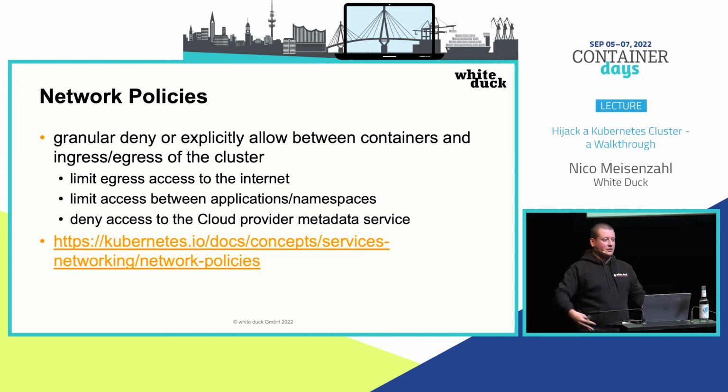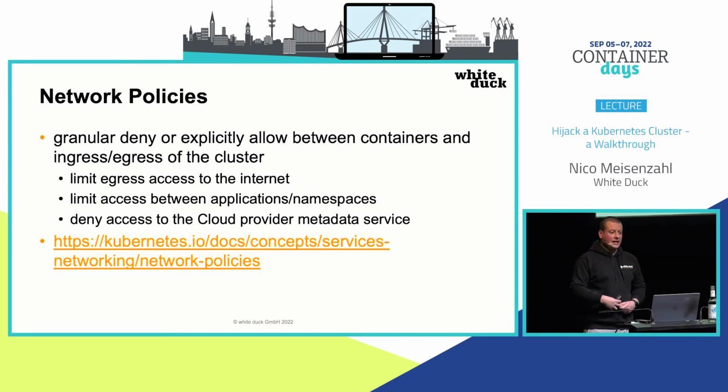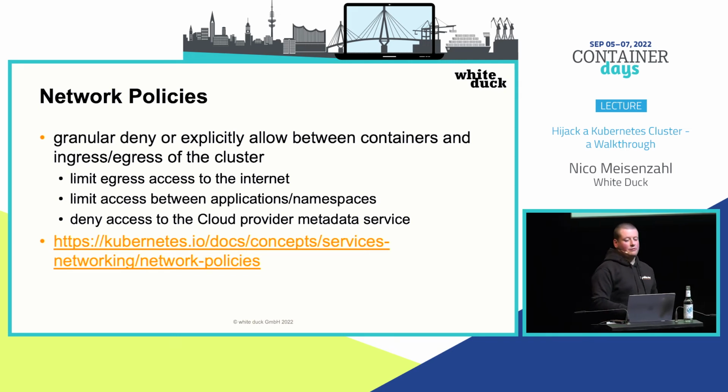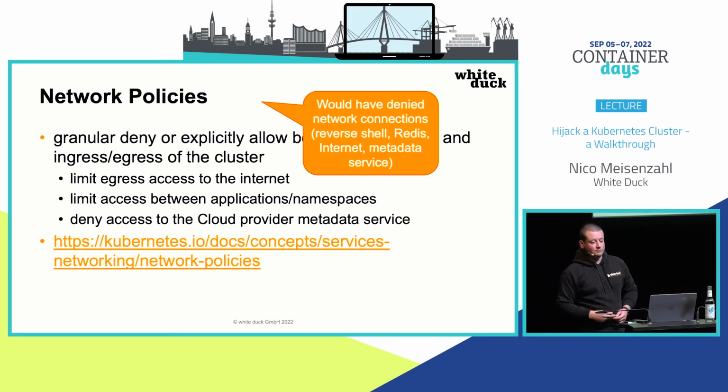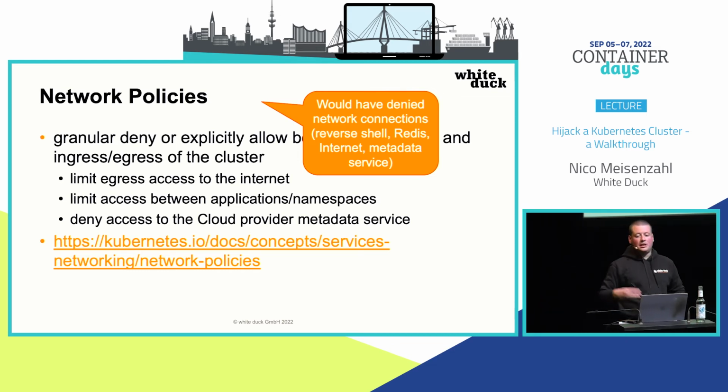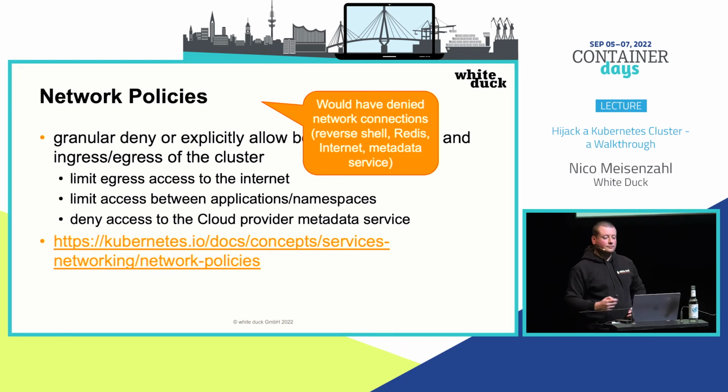So basically also just a user of a cluster in your company can just get a token and get higher access than they would have if they accessed with their own user, for example. Also really, really important topic here. Once again, if we had denied these network connections to the reverse shell, Redis, metadata service, and so on, we basically wouldn't have been able to open up a reverse shell at all.